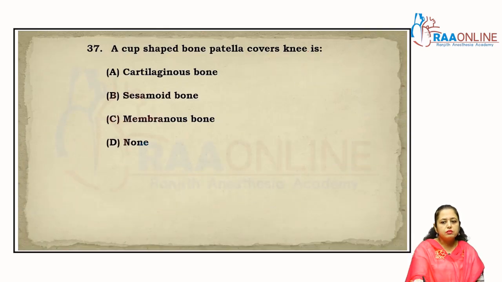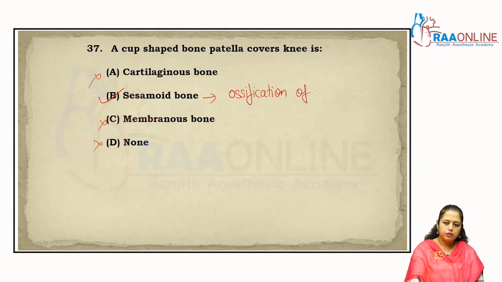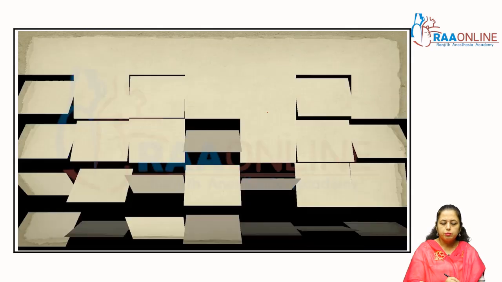Cup-shaped bone patella covers the knee, right, which forms the kneecap, and it is the best example for the sesamoid bone, right. So answer is Bombay. All these are cancelled. Sesamoid bone is formed by the ossification of tendon, this is a pre-medical question. Clear? Come to the next.